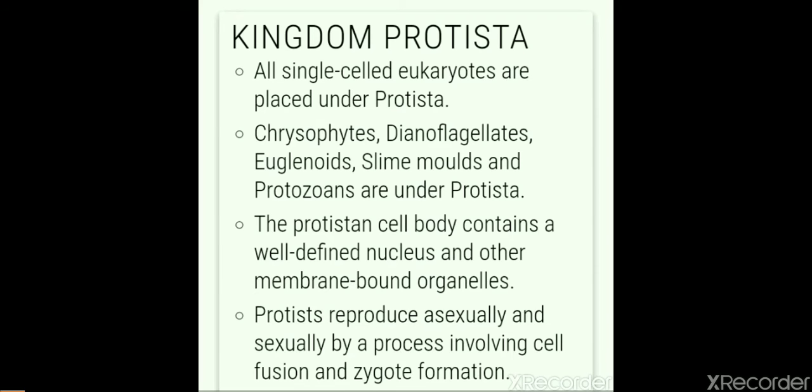In this kingdom, groups like chrysophytes, dinoflagellates, euglenoids, some slime molds, and protozoans are kept. Protists reproduce sexually and asexually by a process involving cell fusion and zygote formation. So these are the characteristics of kingdom Protista.